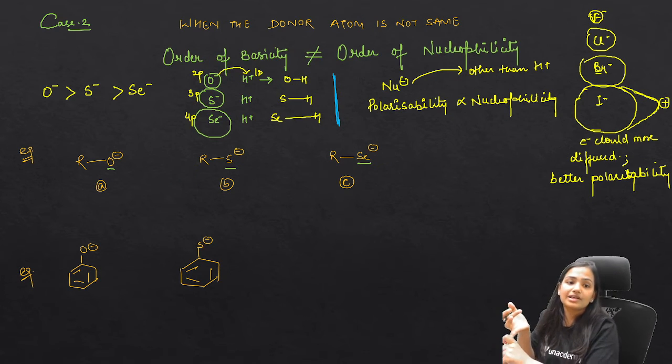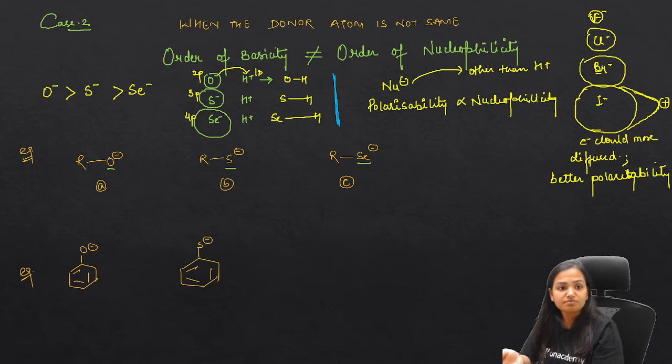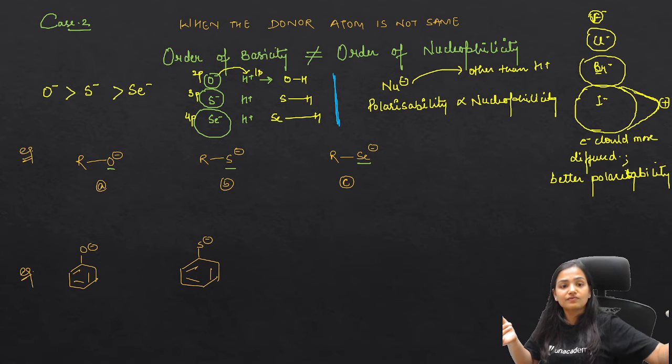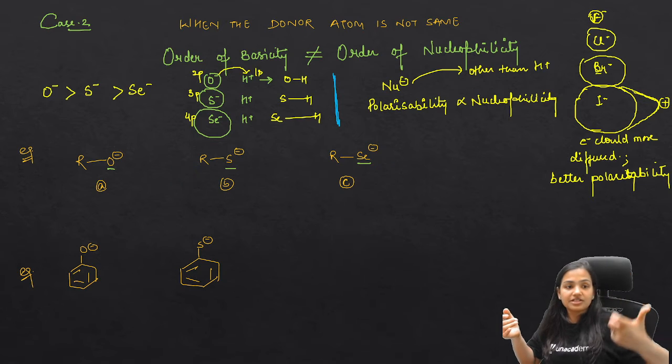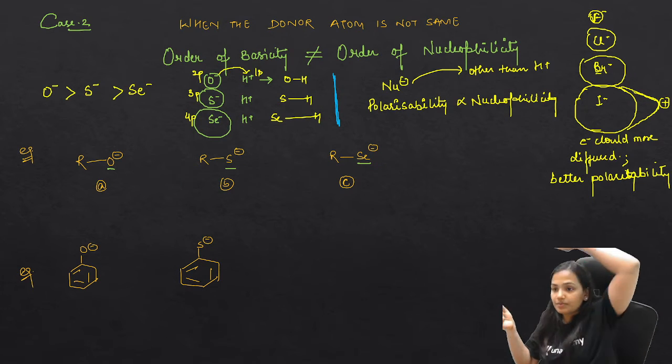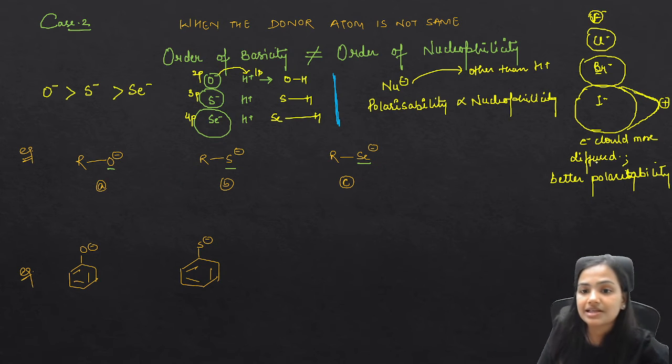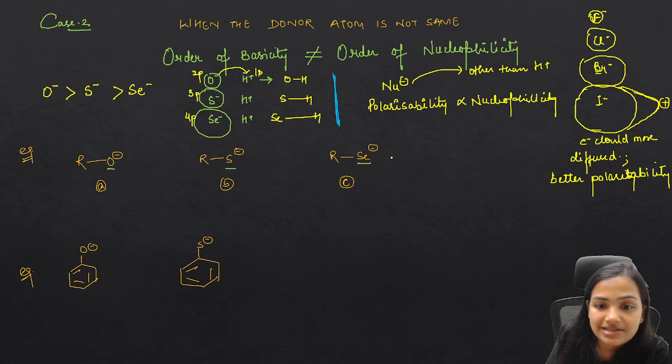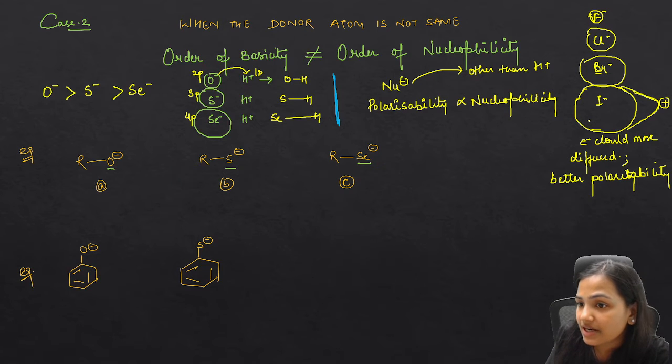So this is the point that I want to make. Here they have to see whether they will be able to attack or not, rather than whether they form a strong bond with H positive. In this example I have taken fluorine, chlorine, bromine and iodine.